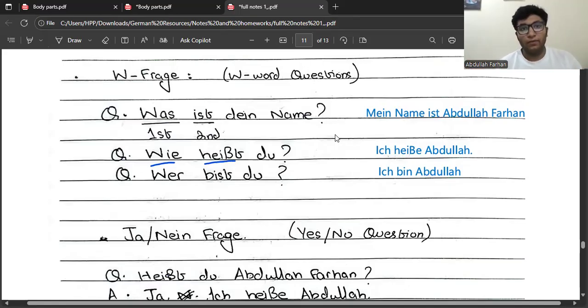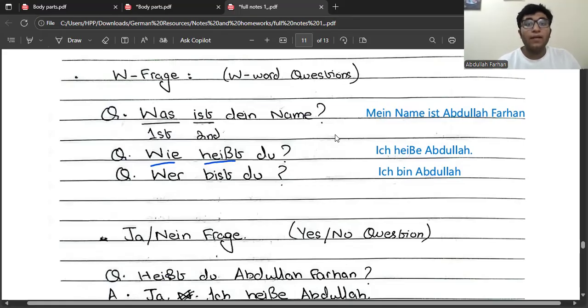I can say yes or no. But when I ask, was ist dein Name, then I can know the pinpoint answer to that question. That is the reason we take these W-words. You can say W-words are attached to yes/no questions to make them more specific.